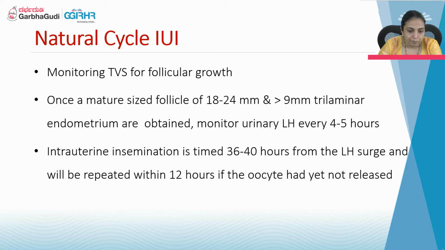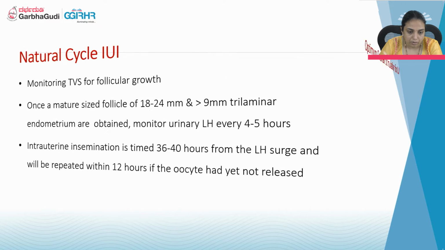So the modification compared to this natural cycle IUI is, instead of monitoring the LH regularly, once the follicle is around 18 to 24 mm and the endometrium is good, we give an HCG trigger, like urinary HCG 5000, then plan the IUI between 36 to 40 hours and after confirming the follicular rupture.